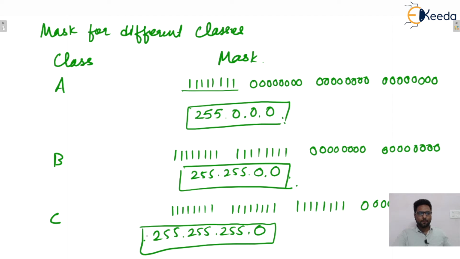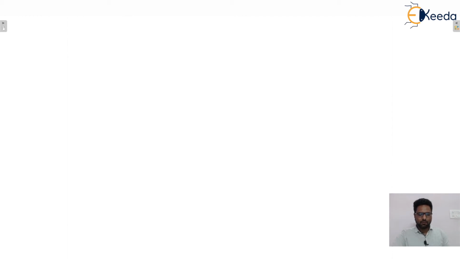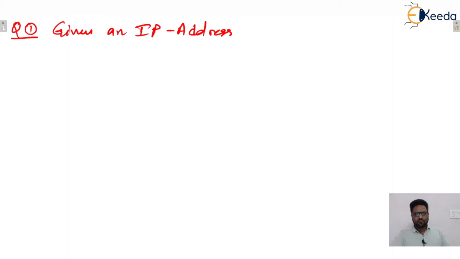Okay, let us see one example. Let's say one question is given to you. Given an IP address, and this IP address belongs to, we can say, one system.